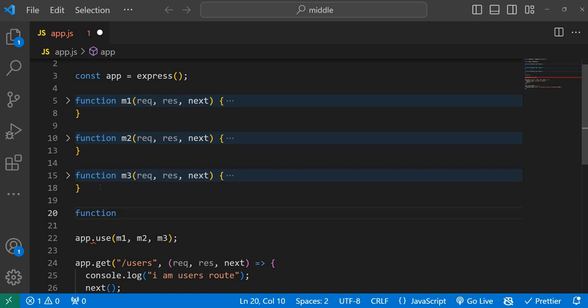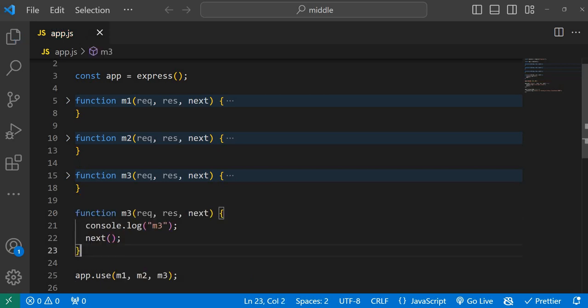Okay, M4. And here I'm just taking M4. Otherwise, just copy this one and update it. Right now we have four middleware functions.